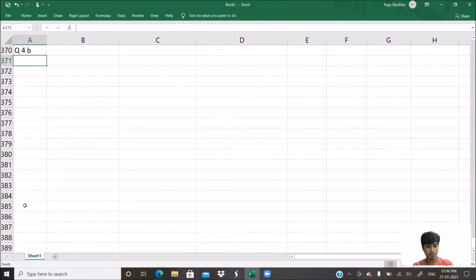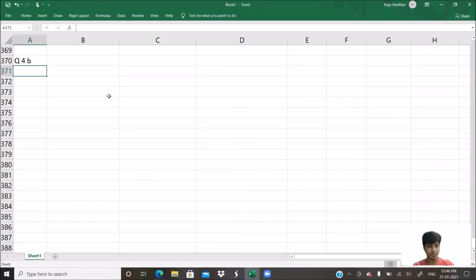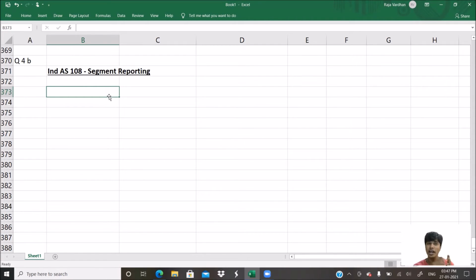Question 4b. This is with regard to John Limited, Ind AS 108, which talks about segment reporting. Let me give you a very quick understanding of segment reporting and what exactly is expected. An organization will report its entire financials, entire operations and entire results in a way, but if it wishes to report segment-wise, how can they identify segments?